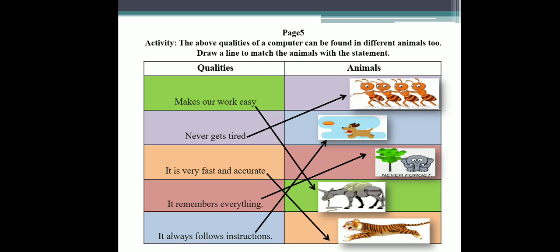So who remembers everything? Elephant. Elephant remembers everything. It never forgets anything. It always follows instructions. So who always follows instructions? A dog. A dog is a faithful animal and it always follows instructions. So what are you going to do? You will solve this activity in your book, page number 5.